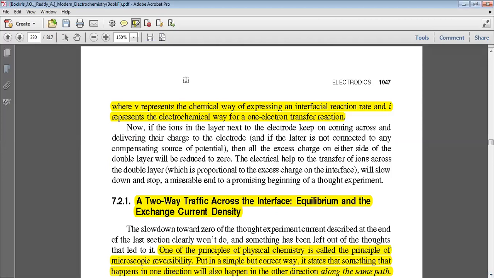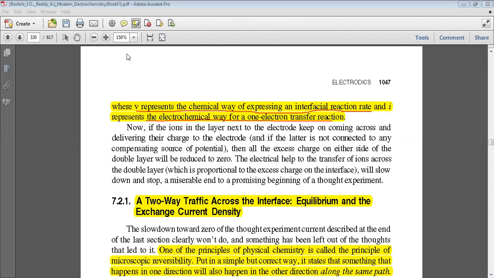What is v now? v represents a chemical way of expressing an interfacial reaction rate, and I represents the electrochemical way for a one electron transfer reaction.